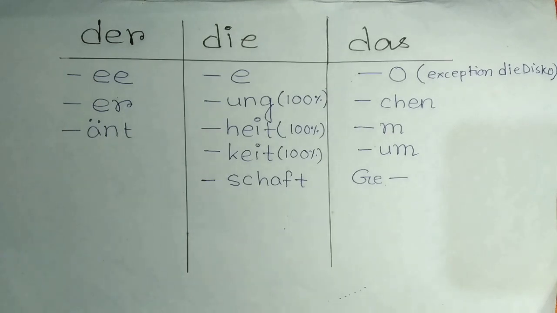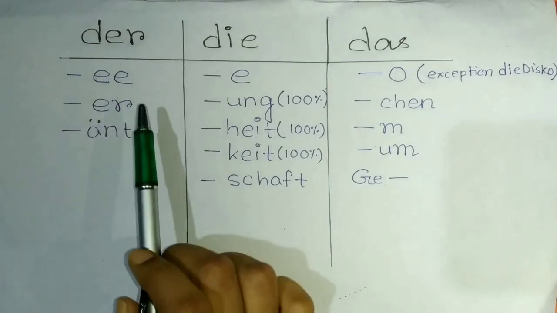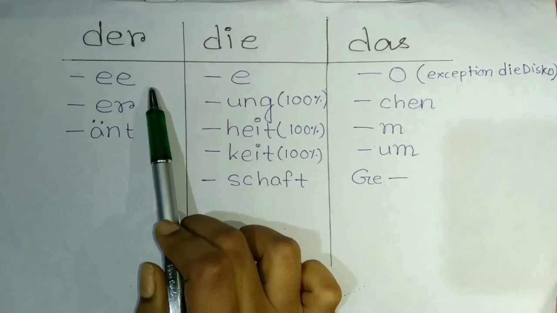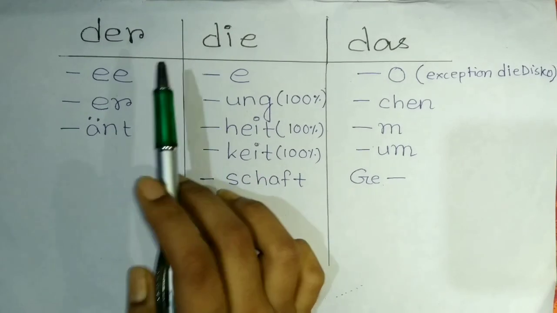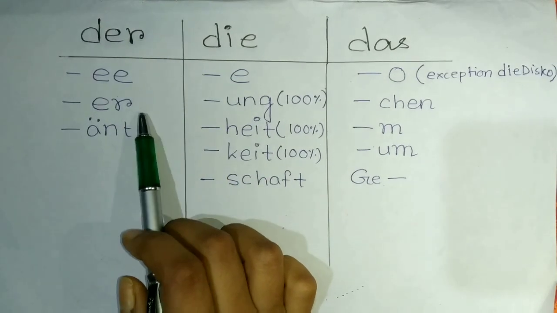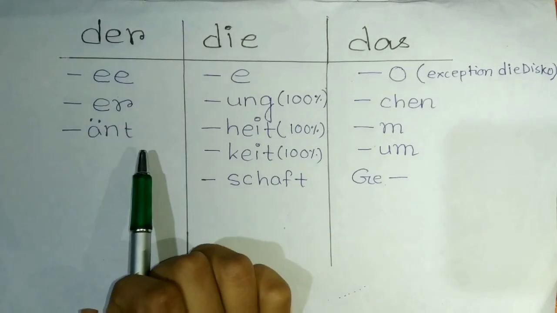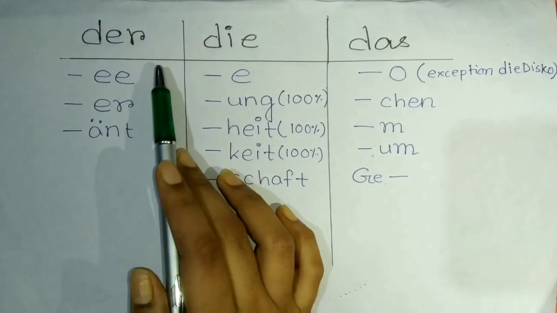Then how to remember these articles? Well, I can give you some tips that will work in almost 90% of the cases, but the rest of the 10% of the cases are always exceptions. You have to remember that. So what are these cases? Whenever you find a noun or a word that ends with double E, it mostly comes under der, that is the male. When it ends with ER, it also comes under male, or Ä-N-T, it comes under male.